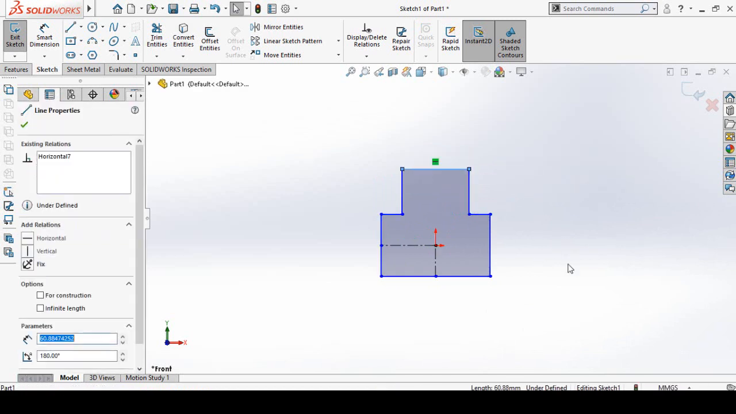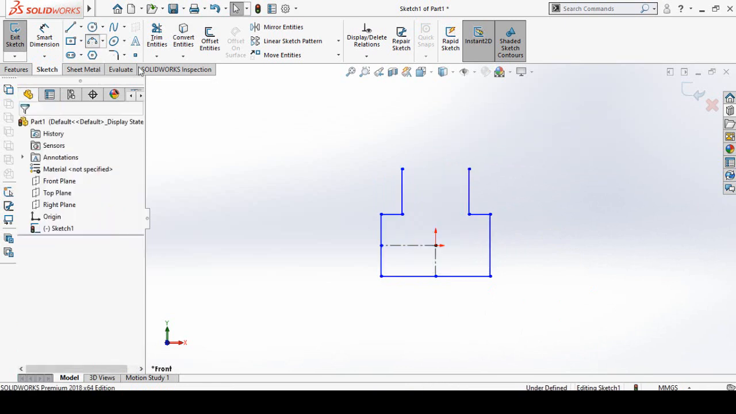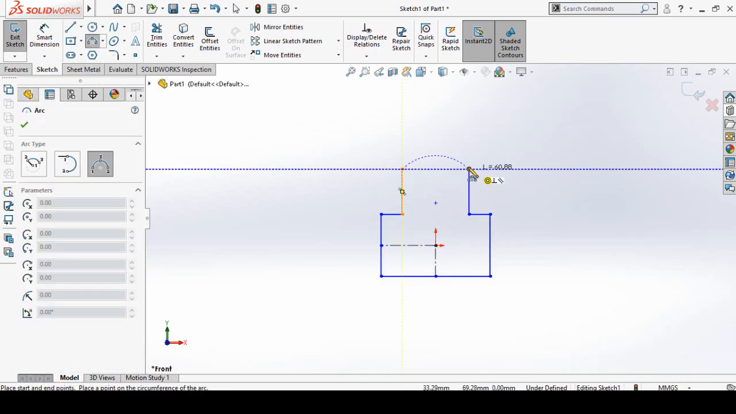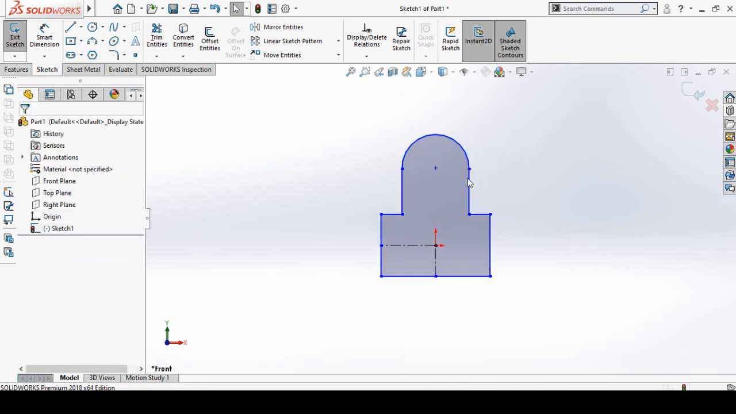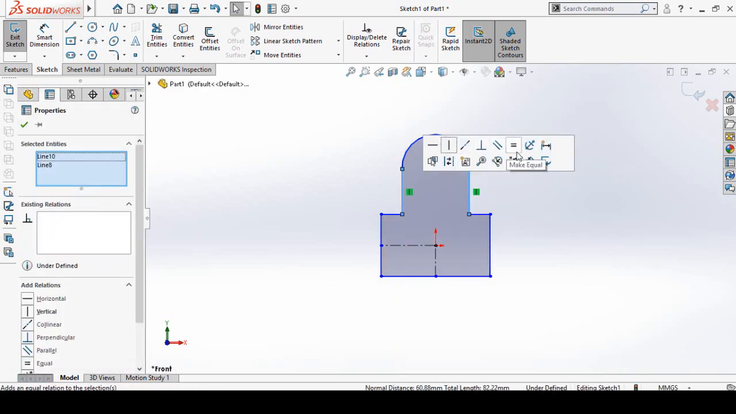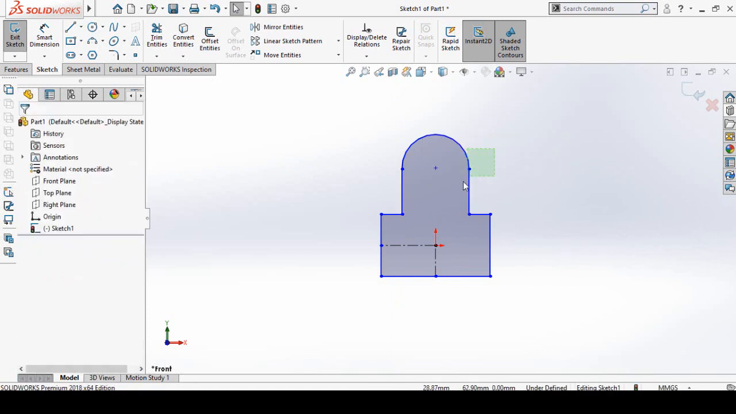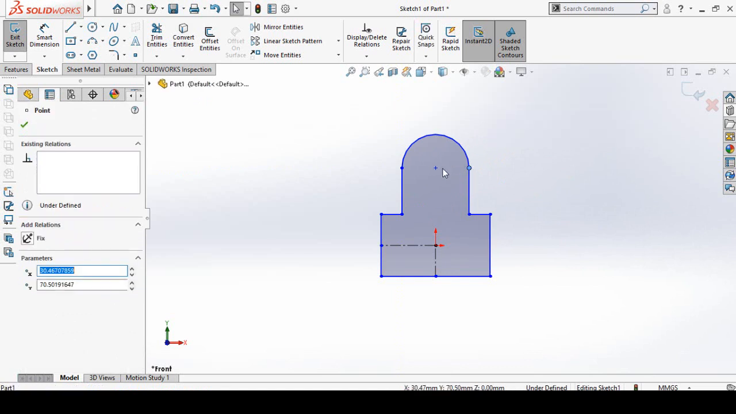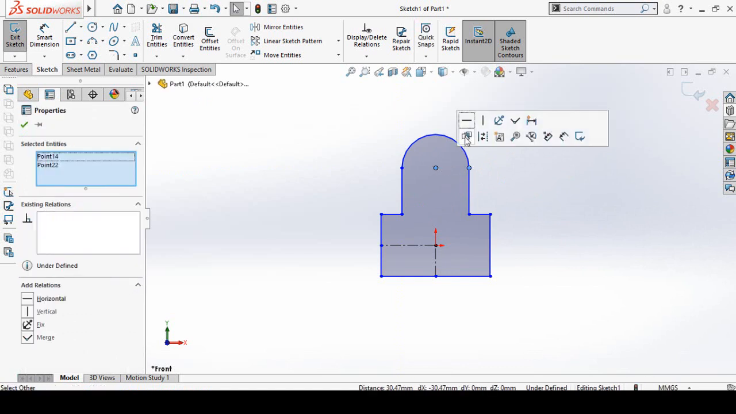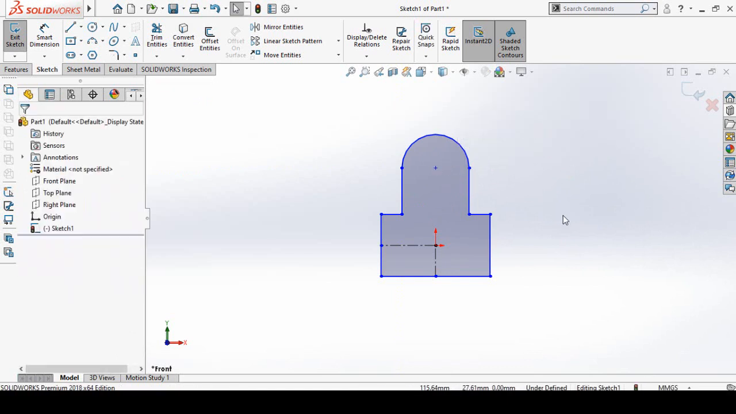After that, select this line and delete it, and instead of line, draw here a 3-point arc like this. Then select this line and this line, make them equal, then both these entities and make them tangent. Select this point and this center point and make them horizontally aligned.